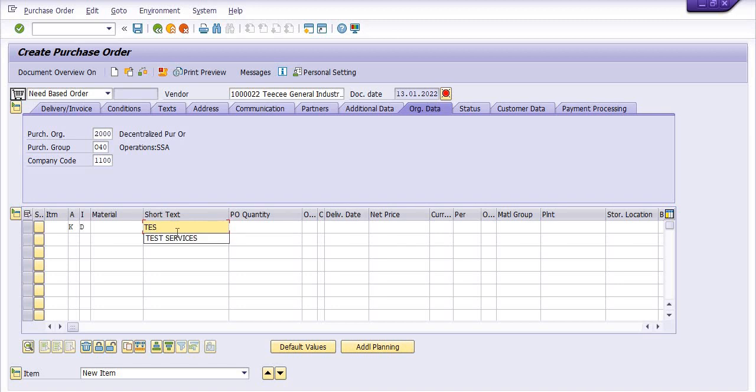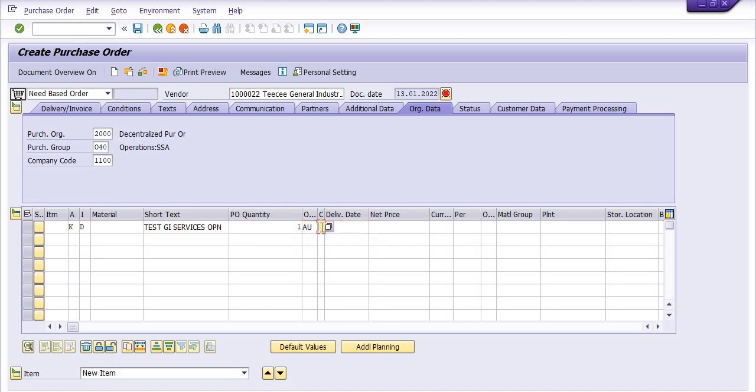Test GI services, open operation PO, quantity 1. Here you need to use auxiliary unit, because this is the order unit.